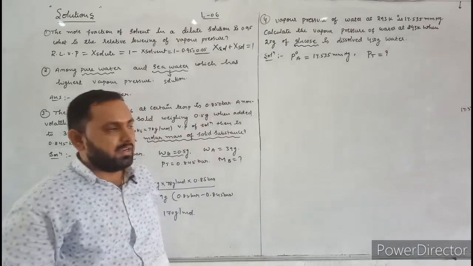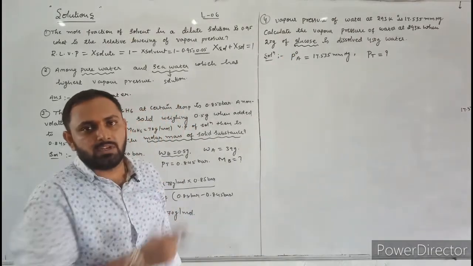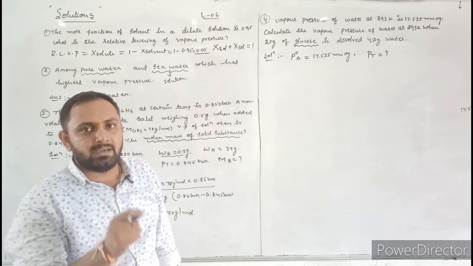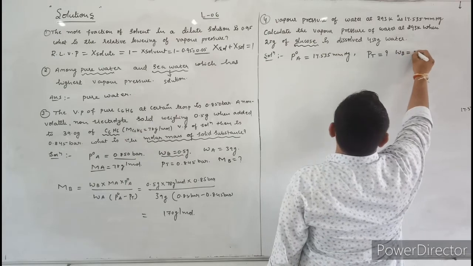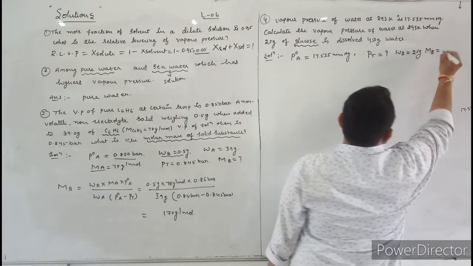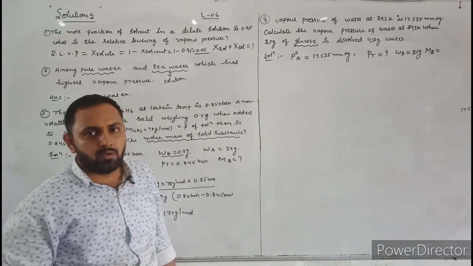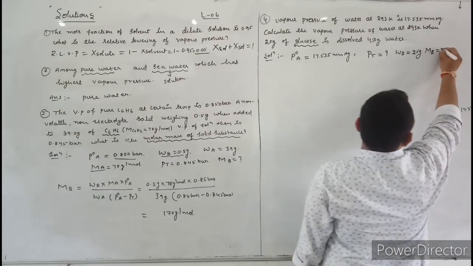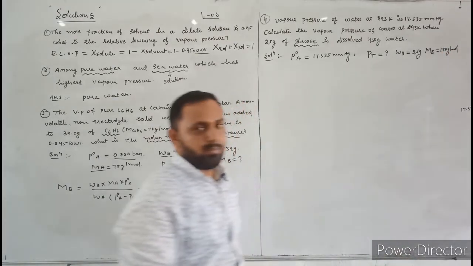And also he has given the mass of glucose. Here the mass of glucose, that means the mass of solute, is denoted by WB. WB is equal to 25 gram. Then what is the molecular mass of the solute here? What is the molecular mass of glucose? Here the molecular mass of glucose is 180 gram per mole.